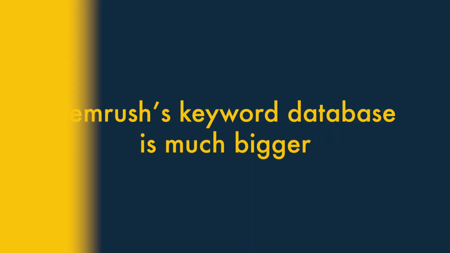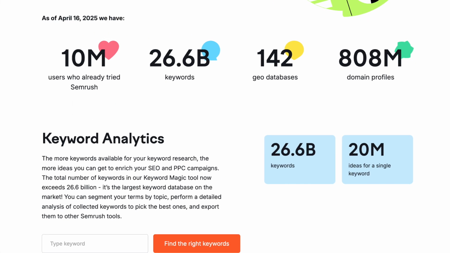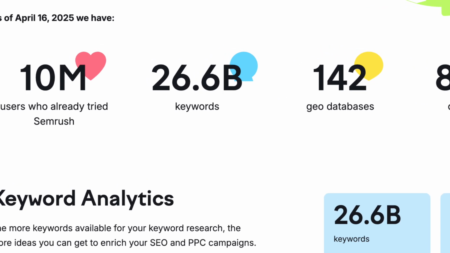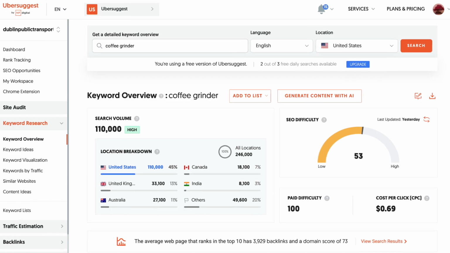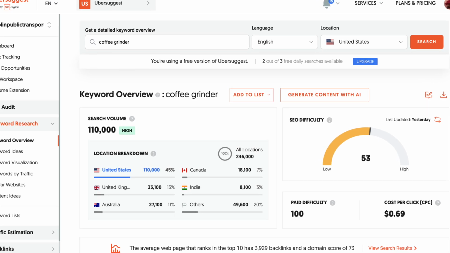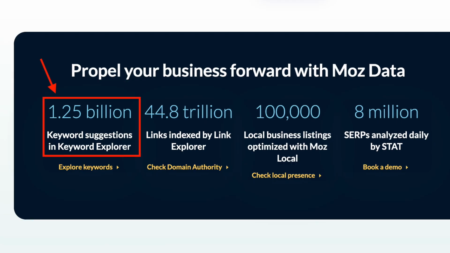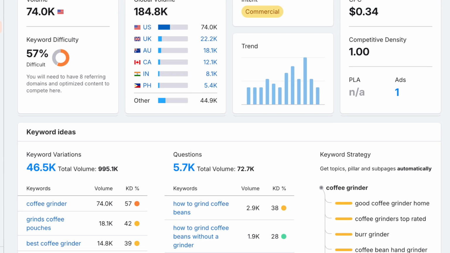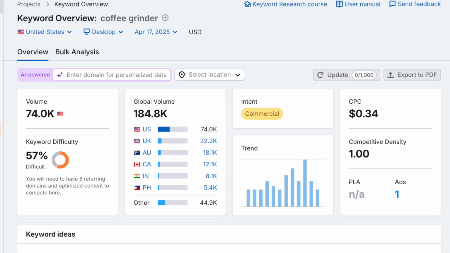1. Semrush's keyword database is much bigger. Semrush boasts 26.6 billion keywords in its database, making it one of the largest sources of keyword information available. Ubersuggest, by contrast, doesn't manage its own keyword database. Instead, it draws its keyword data from Moz, which maintains data on around 1.25 billion keywords. While that's still a respectable number, the amount of data provided by Semrush is vast by comparison.